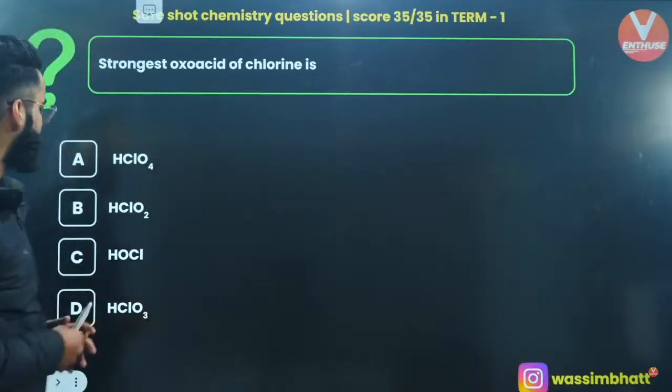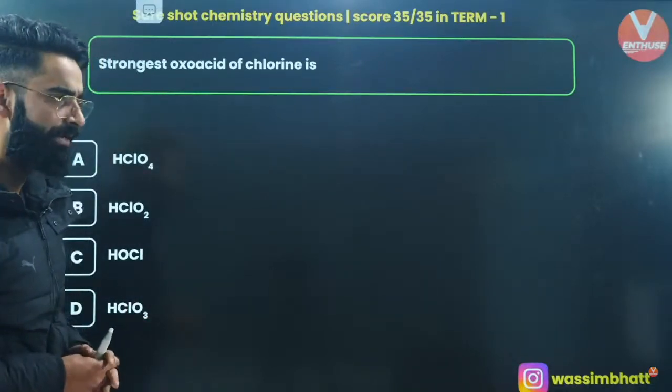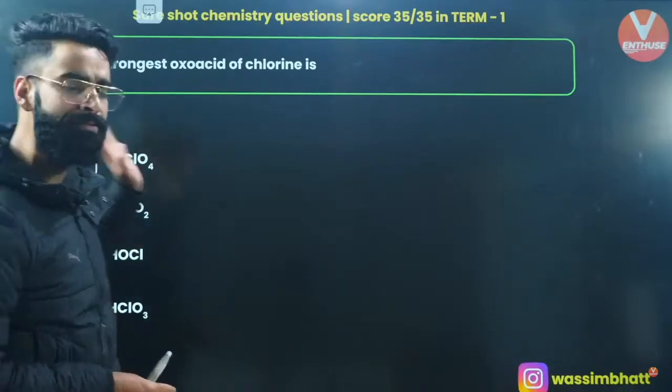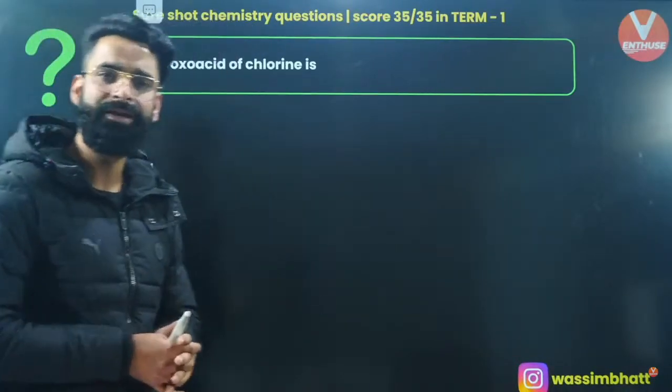One more. Strongest oxoacid of chlorine. Check the oxidation state of chlorine. Wherever the oxidation state of chlorine is maximum, that acid of chlorine is the strongest.